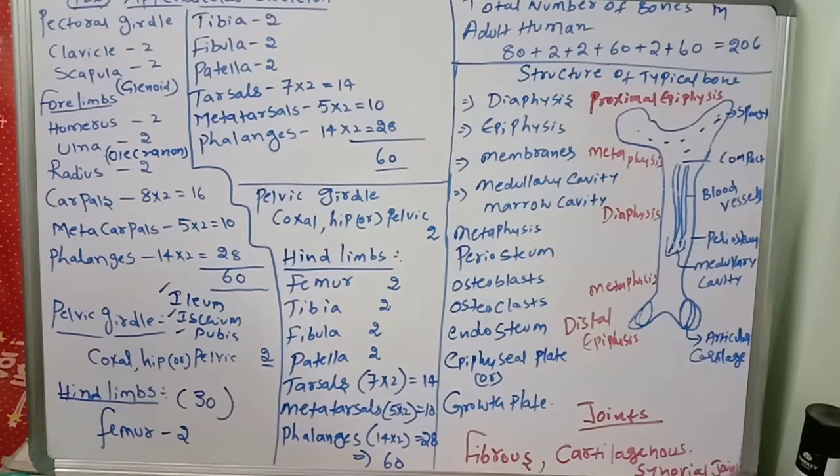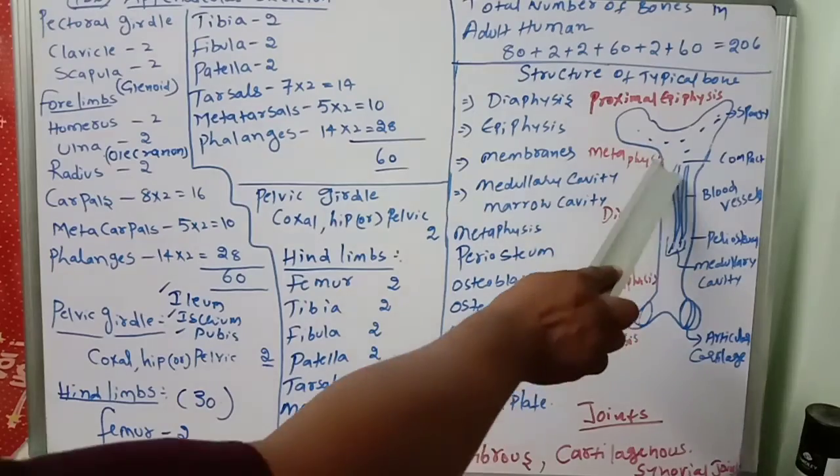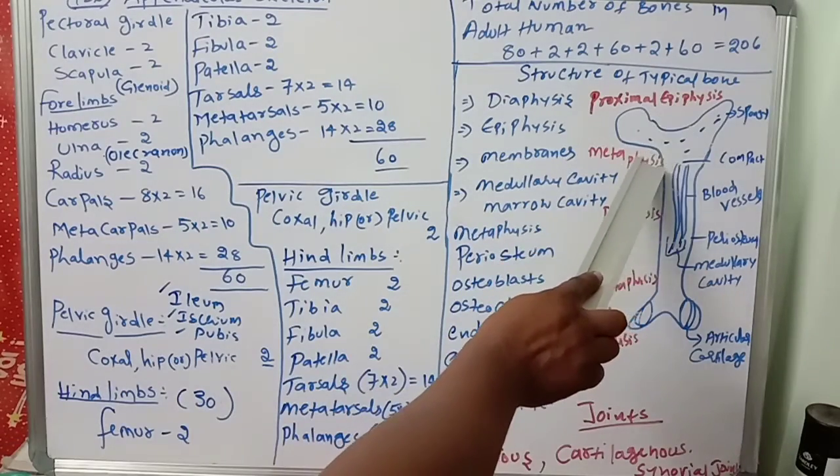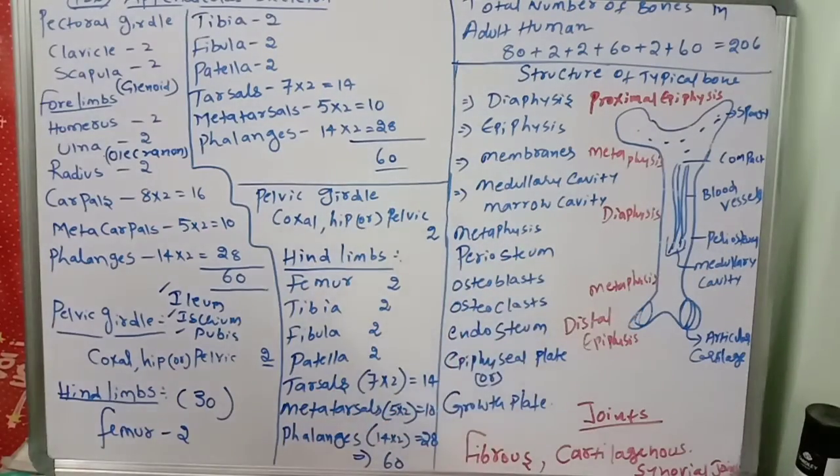So the region where the diaphysis and epiphysis meet. Okay. So this particular area, where diaphysis and epiphysis meet, is called the metaphysis. Okay.